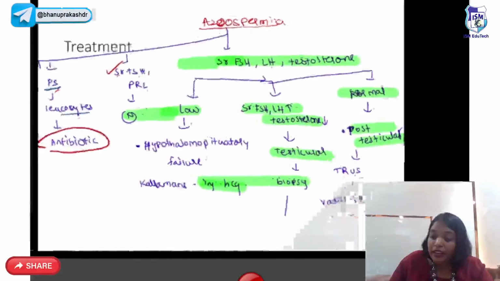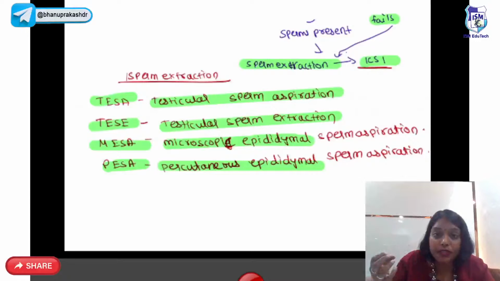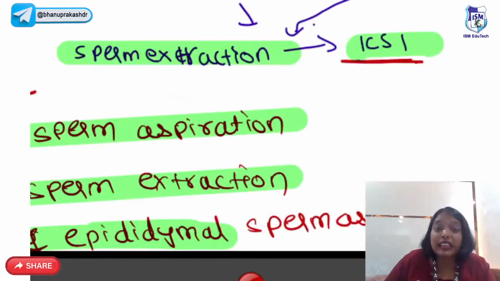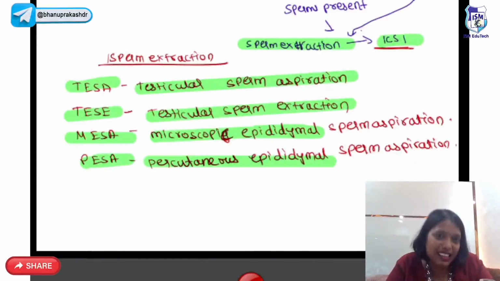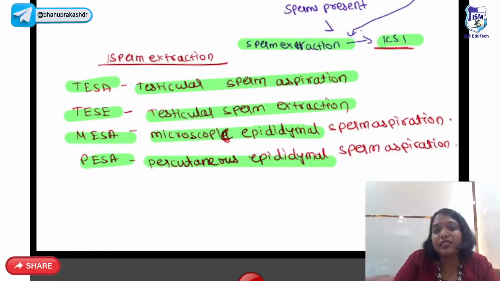If sperms are present, then you can extract those sperms and inject into the oocyte. So you can do sperm extraction and ICSI. Sperm extraction has very weird names: TESA, TESE, MESA, PESA. TESA is testicular sperm aspiration. TESE is testicular sperm extraction. MESA, microscopic epididymal sperm aspiration. PESA, percutaneous epididymal sperm aspiration.